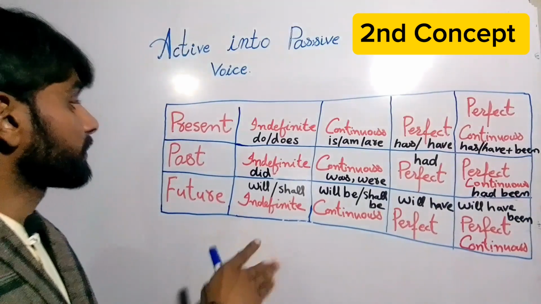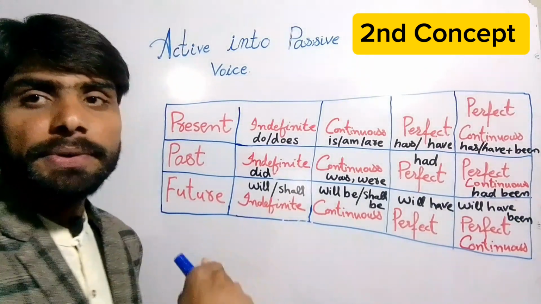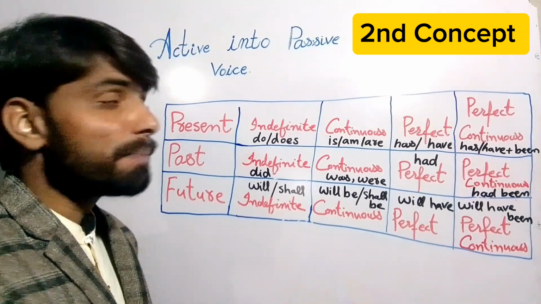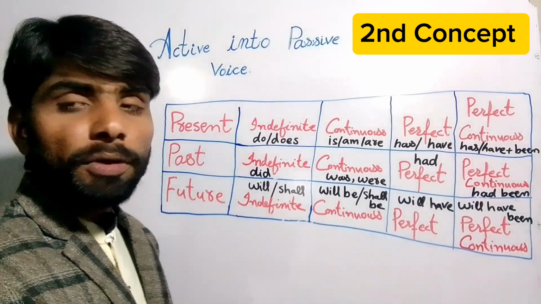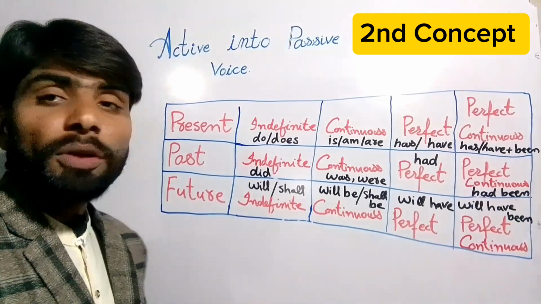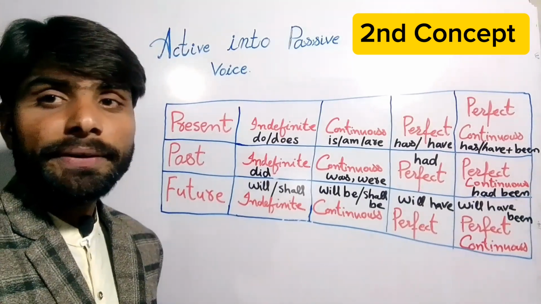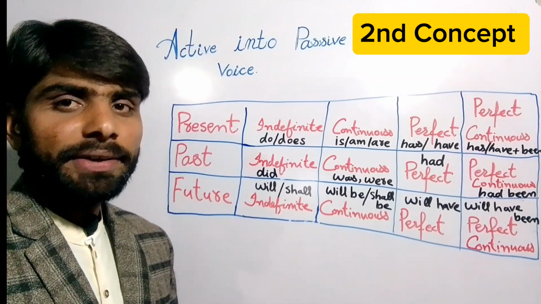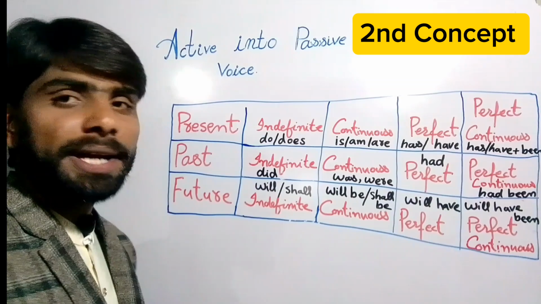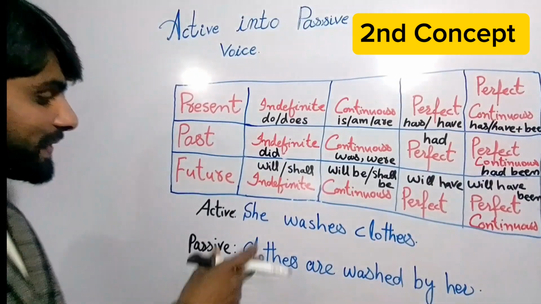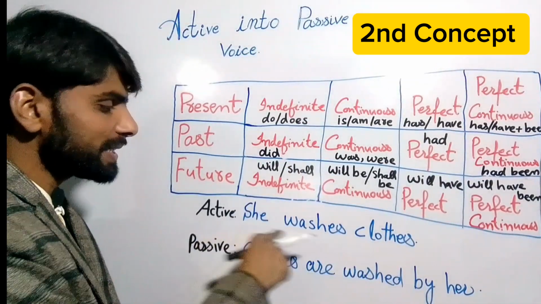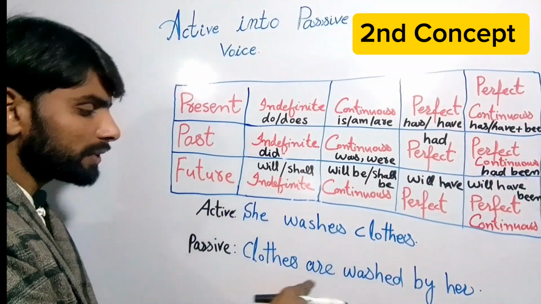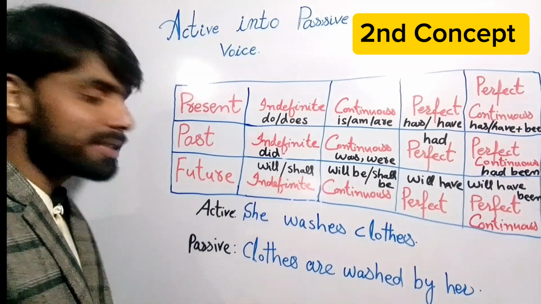So dear viewers, these are all the tenses' helping verbs. We have understood how we use the pronoun at the end as the object. Now we'll understand the second concept. By understanding this sentence, we will get the whole understanding. Let me write this sentence again. Our sentence is: this is active voice, She washes clothes. And the passive voice is: Clothes were washed by her.